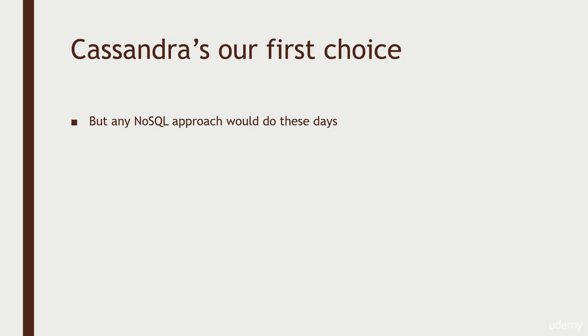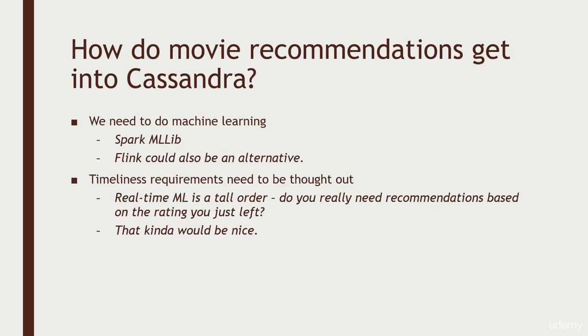And this is important because this is an interesting example where as we work backwards, we're going to discover new things about how we need to deal with this problem that might make us go back and revisit some of these assumptions. And this is in fact one of them. Cassandra might not be what we end up using in the end, so let's keep an open mind on this. But right now, at this stage in our thought, Cassandra might be a good choice. Okay, so let's imagine we are using Cassandra.